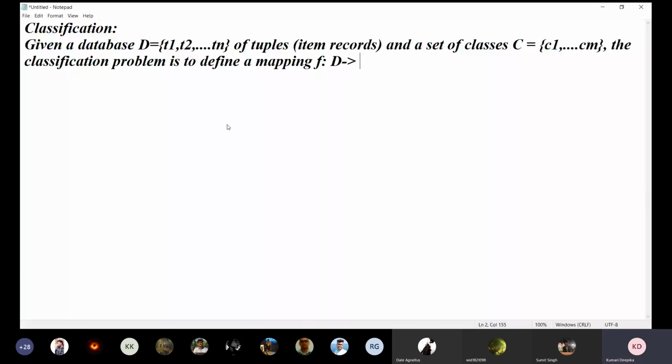So D maps to C, where each Ti, where i can be 1, 2 to n. Suppose the database contains 5 item records, T1, T2, T3, T4, T5, then i will be from 1 to 5. So Ti is assigned to one class.